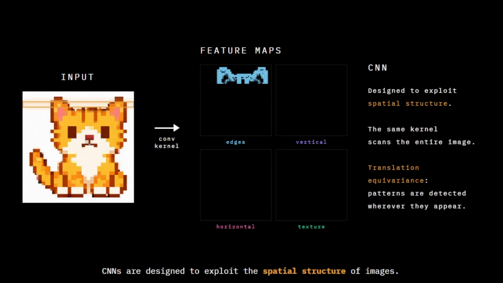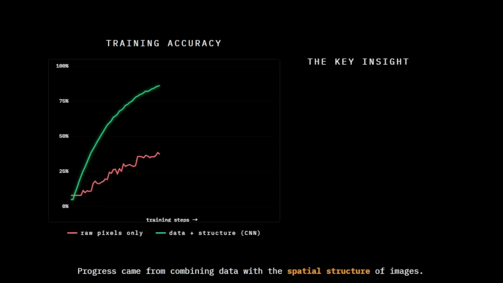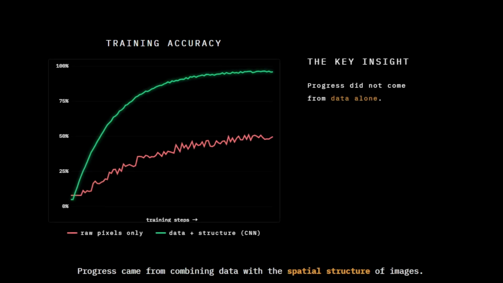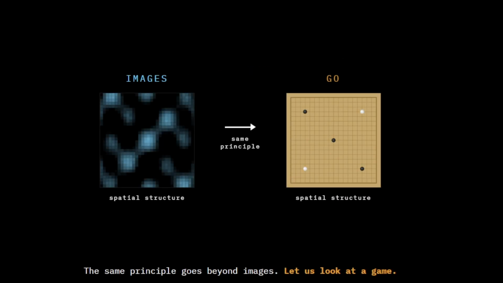And this is why convolutional neural networks were such an important breakthrough. They are designed to exploit this spatial structure. So, envision, progress did not come from data alone. It came from combining data with the spatial structure of images. The same principle goes beyond images. Let us look at a game.